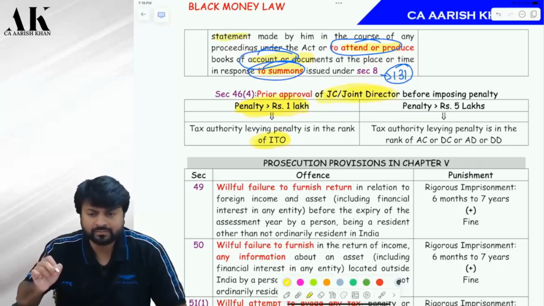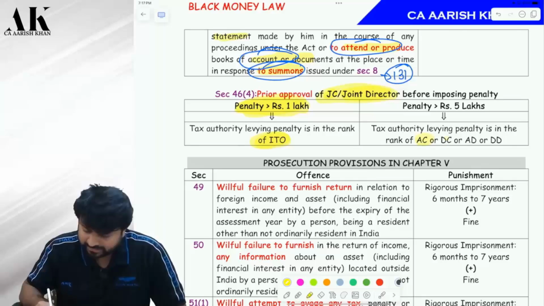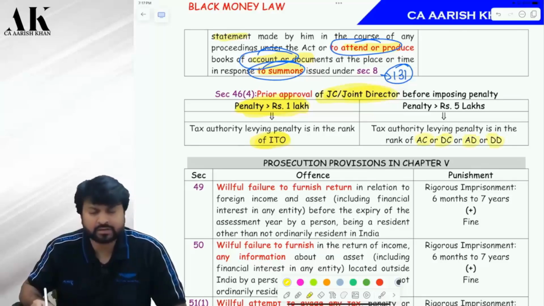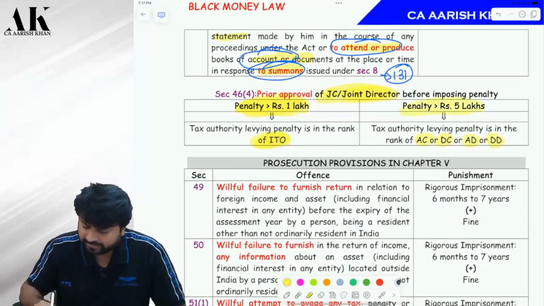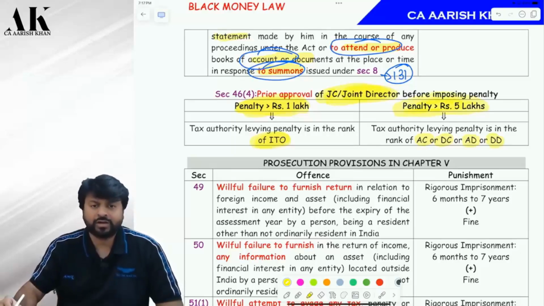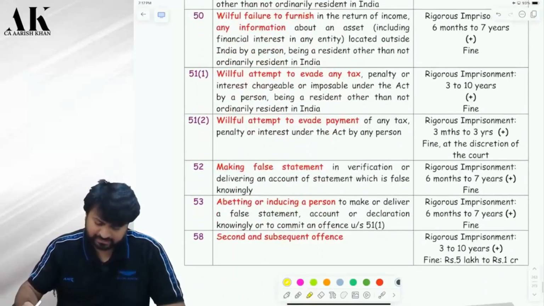Is it clear? And if the AC, DC, additional director, deputy director wants to impose a penalty of greater than 5 lakh rupees, then it has to take an approval from the joint commissioner and joint director. Is it clear? Now, last few things, let me see.